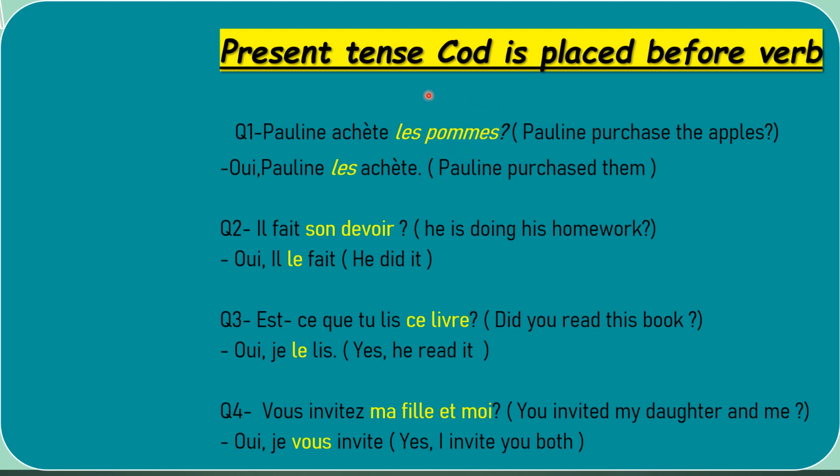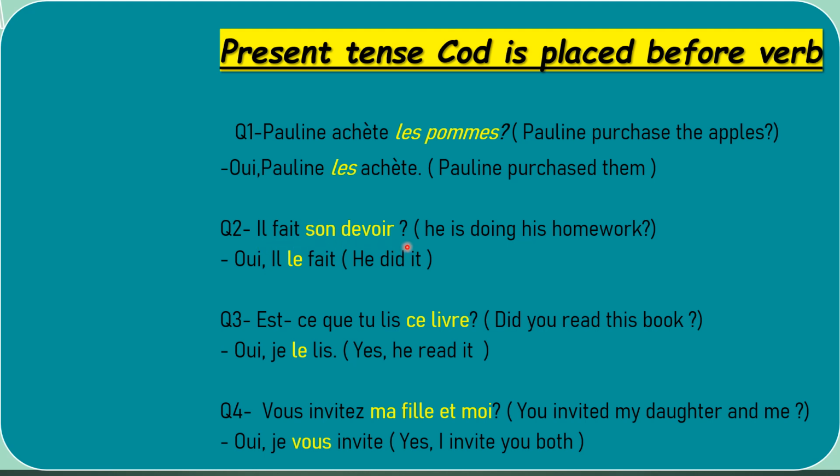To avoid the words les pommes, I'm using a pronoun. Yes, Pauline les achète, where it's placed before the conjugated verb. But in English, we place them after the verb: purchased them. But in French, the COD is placed before the conjugated verb.